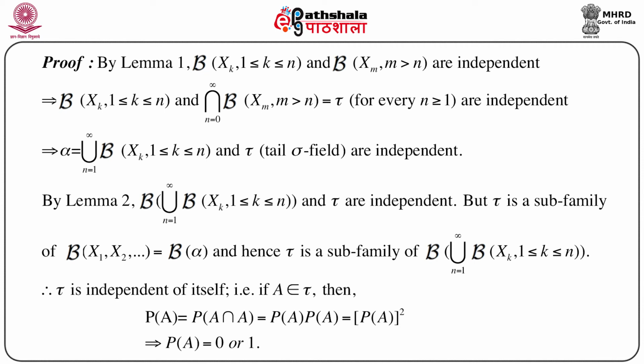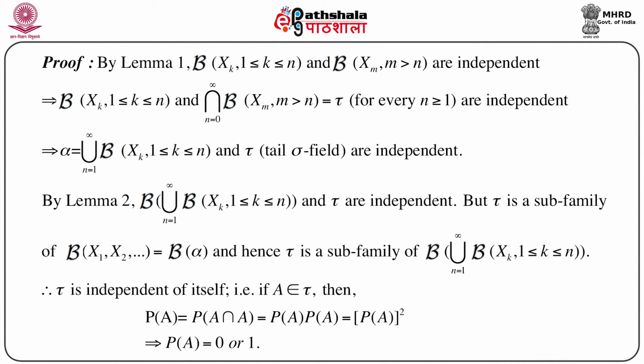This immediately implies that if we denote alpha as the union over n equals 1 to infinity of the sigma field B of X_k, 1 less than or equal to k less than or equal to n, then this first collection and tau, which is the tail sigma field, are also independent.